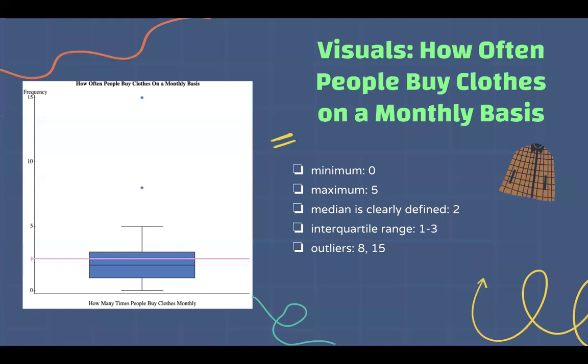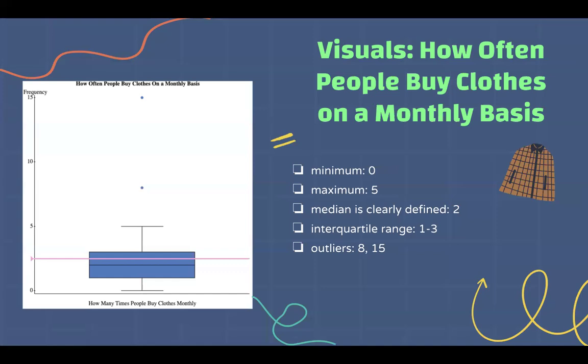For our second question, how often people buy clothes on a monthly basis, I decided to represent this question with a box plot because they clearly define the characteristics stated in the data. So here we can find the minimum at 0, the maximum at 5, and the median of the data set is clearly defined with the pink line at 2.